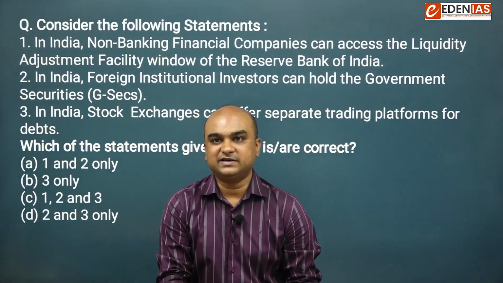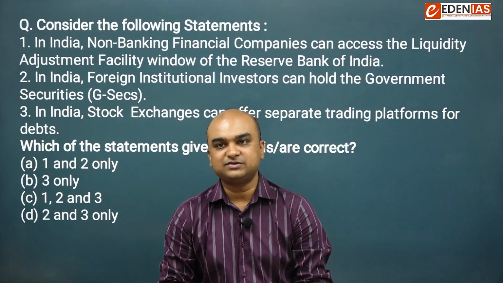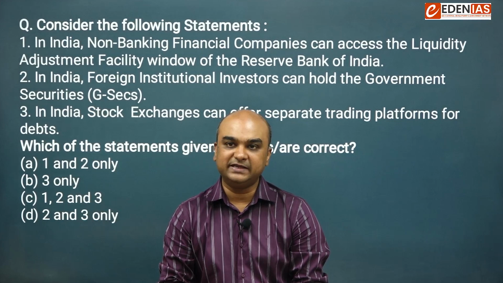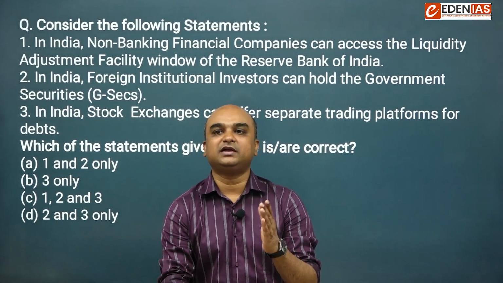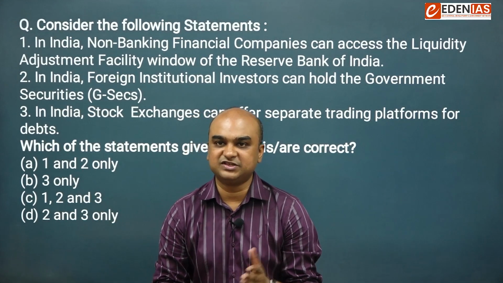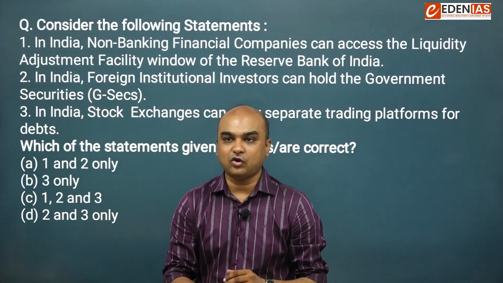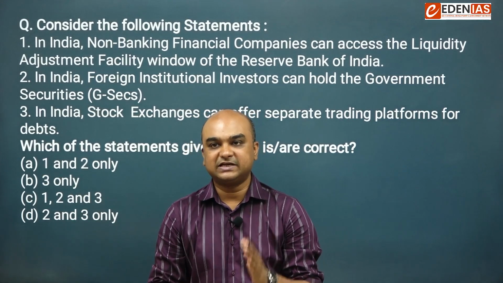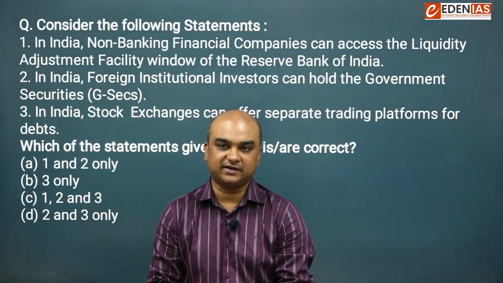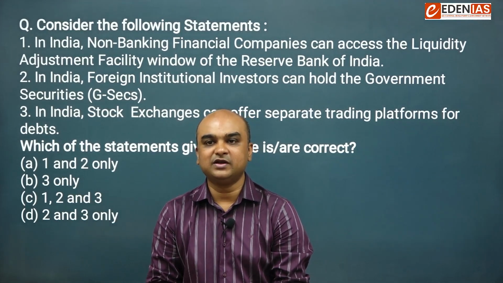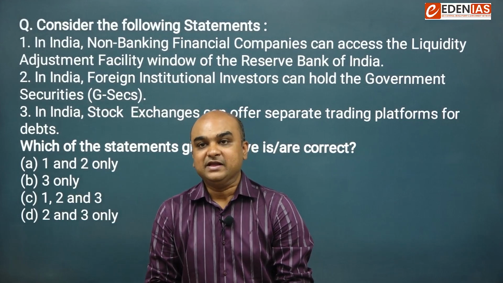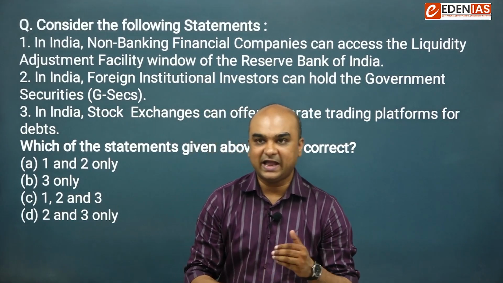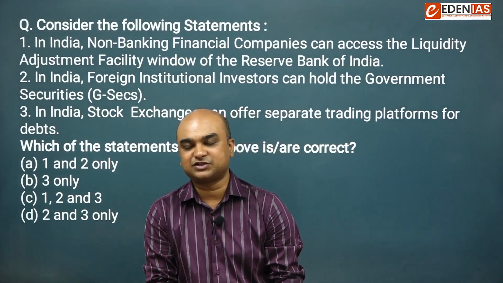Consider the following statements. In India, non-banking financial companies or NBFCs can access the liquidity adjustment facility window of the RBI. In India, foreign institutional investors can hold the government securities or G-SECs. In India, stock exchanges can offer separate trading platforms for debts. Now, which of the statements given above are correct? 1 and 2 only, 3 only, 1, 2, 3, 2 and 3. Now, see, the NBFCs do not have this right to access the liquidity adjustment facility.